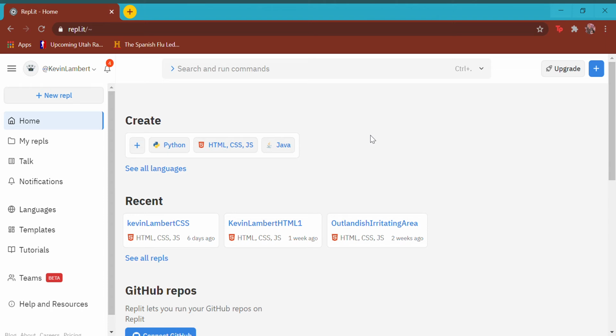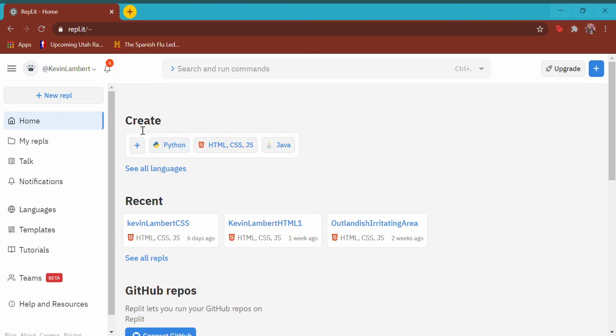So before we get going there, if you're not here, go to repl.it. Right up here in this corner, go to repl.it and create a login if you don't have one. You probably should have one by now, but if you don't, create a login. You can log in with Google. If you have a Gmail, just log in with Google, and then it'll take you to a page like this. You want to create a new REPL, so you can click this button.